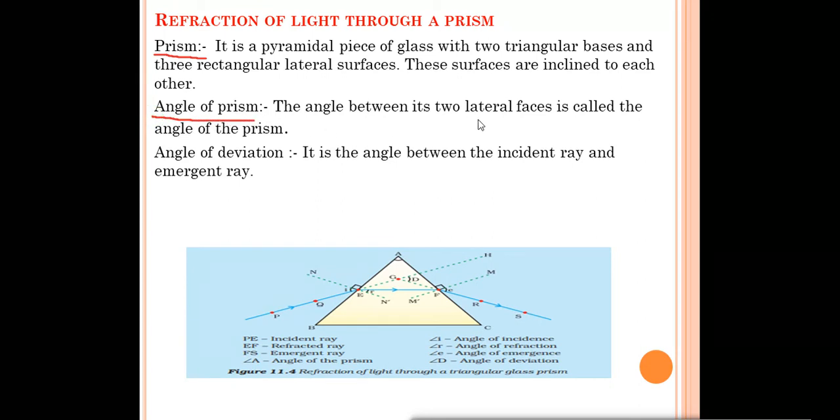And what is angle of prism? The angle between its two lateral faces is called the angle of prism. For example, in this diagram, you can see this angle A. It is called the angle of prism. The angle between the two lateral faces. These are the two lateral faces of the prism. So this is called the angle of prism.